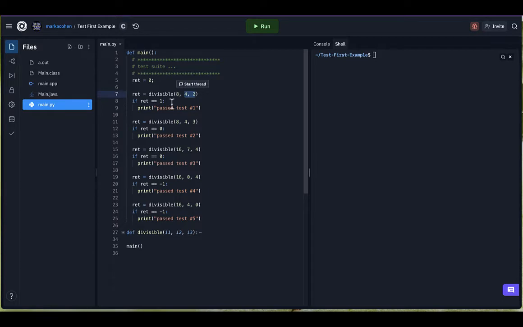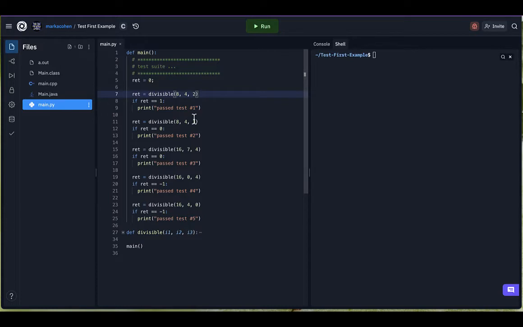Okay, now that we understand what this function is supposed to do, we can now take some time to write some tests to make sure it works. And this is the process that's so important because it forces you to think about what the function is supposed to do and test to make sure it does it, and think about ways maybe we could find out if the function is broken. So what we do is we create a test suite, which is just a bunch of tests that we hope will pass when we're finished writing it.